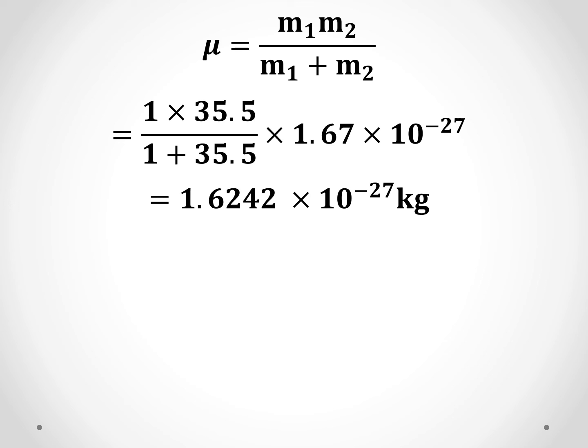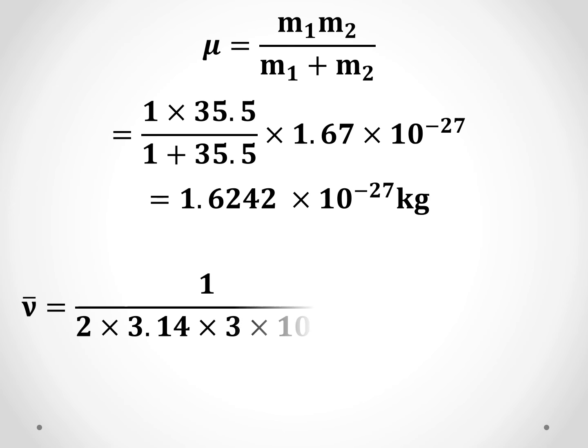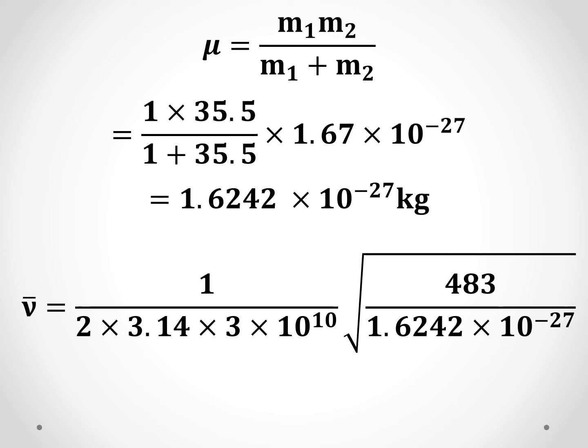Substitute in the earlier expression for nu bar. We have nu bar is equal to 1 by 2 pi c, that is 2 into 3.14 into 3 into 10 raised to 10, times the square root of k by mu. K is 483, mu is 1.6242 into 10 raised to minus 27. Solve this expression, and you get the final result: 2890 centimeter inverse.